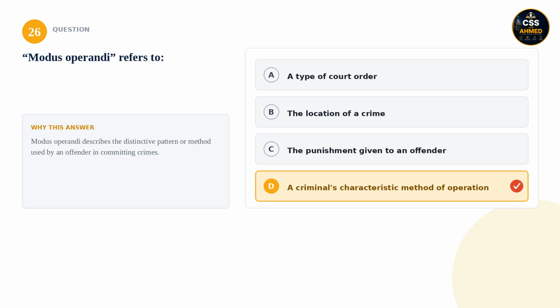26. Modus operandi refers to: is it a type of court order, the location of a crime, the punishment given to an offender, or a criminal's characteristic method of operation? The correct answer is a criminal's characteristic method of operation. Modus operandi describes the distinctive pattern or method used by an offender in committing crimes.